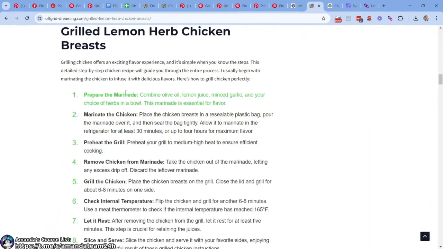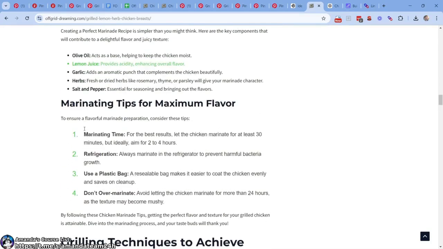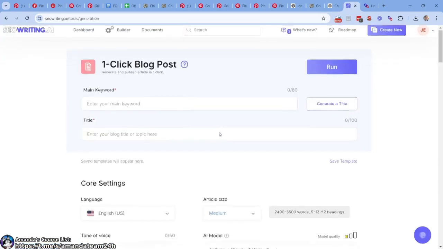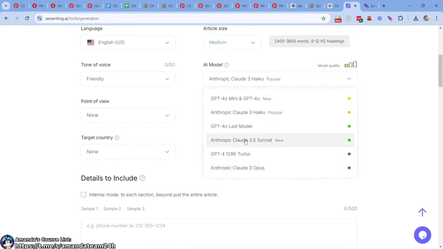Now, prepare the marinade, you marinate the cut, preheat the grill. This is all ChatGPT. I think we used 4.0. You can choose in SEO write-in which one you want to use, right? If we create a new thing here, create a blog post, you have all these AI models you can use. Anthropic, GPTs, you have, what is that, like 5, 6 different models.